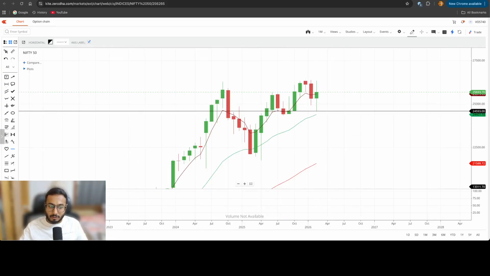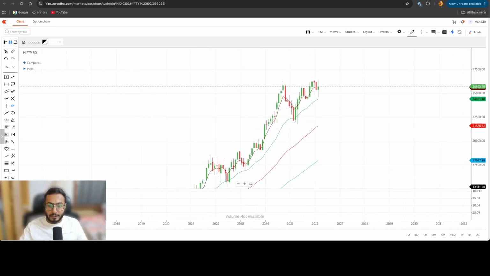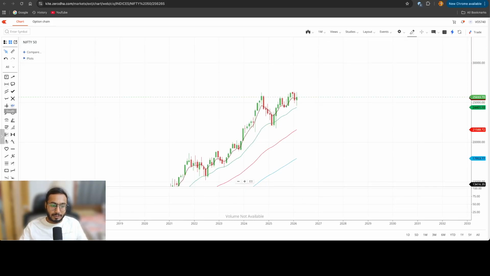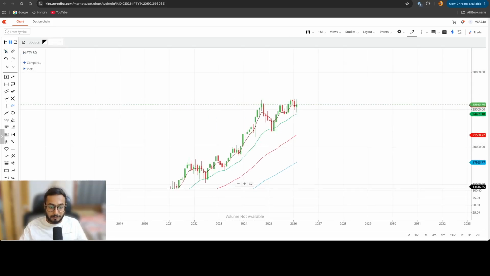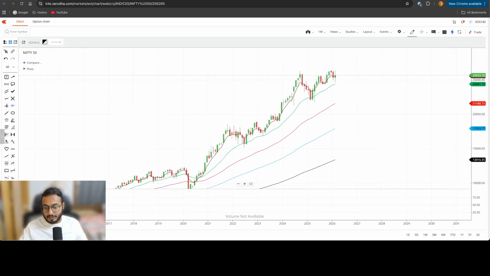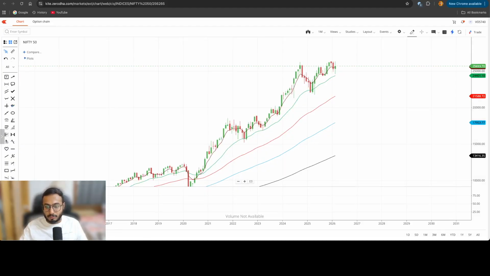We might come till 25,000 and maybe 24,800 to again form a base and stay sideways for some time. Because we are very near to the all-time high, and whenever we try to break an all-time high, it will not break easily. If you see, this was an all-time high. We sustained for, I think, 8 to 9 months here. Then we went for a breakout. This breakout was retested and then a massive continuation, right? So probably we might also do this in the same way.